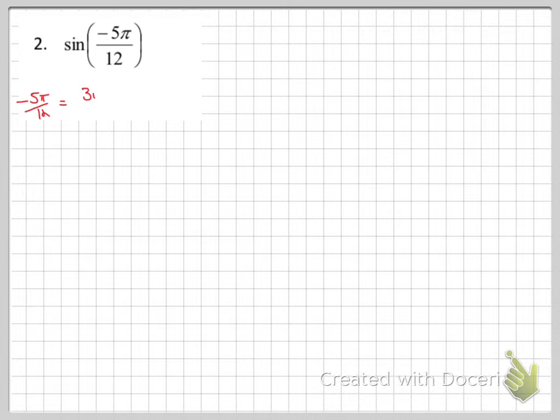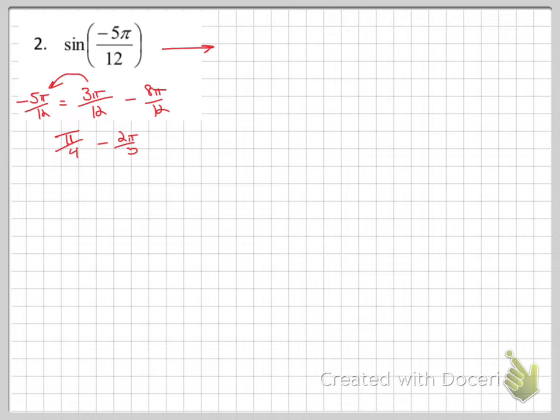So what if I do 3 twelfths minus 8 twelfths? I was going straight to the answer, wasn't I? Make sure that that gives you negative 5 twelfths. It does. Now reduce them. 3 twelfths is pi over 4. 8 twelfths reduces to 2 pi over 3. So that's what I'm going to replace this with.